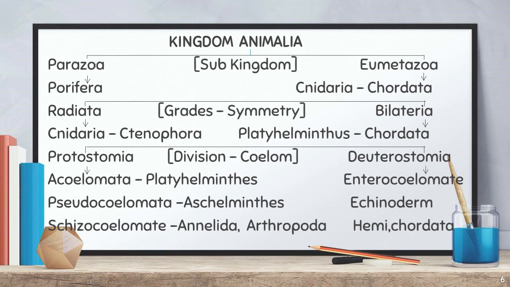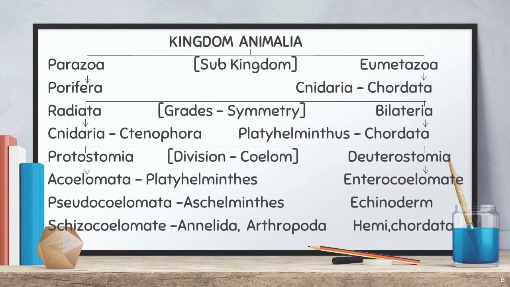Which means it is considered one vast group, right? That's why kingdom Animalia is again classified into 2 sub-kingdoms. Are you following me? 2 sub-kingdoms. So what are the 2? Parazoa as well as Eumetazoa, right? Parazoa means cellular level of organization, right? And the rest of the organizations, for example tissue level of organization, organ level of organization and organ system level of organization, everything belongs to Eumetazoa, right? So this classification is made based on organization. Is it clear? So there are 2, Parazoa as well as Eumetazoa, right?